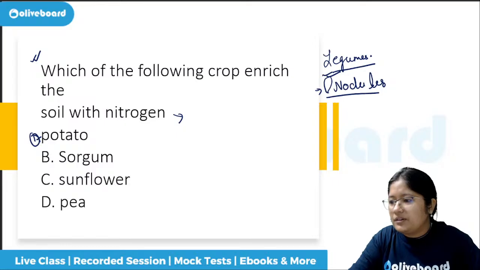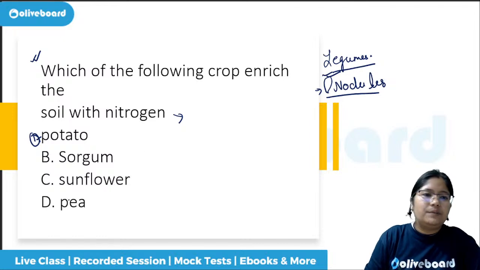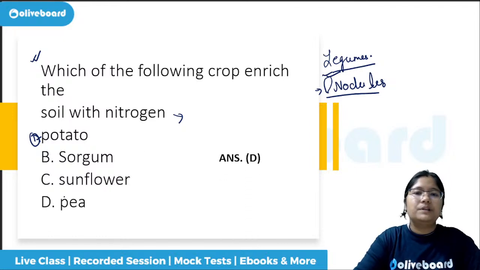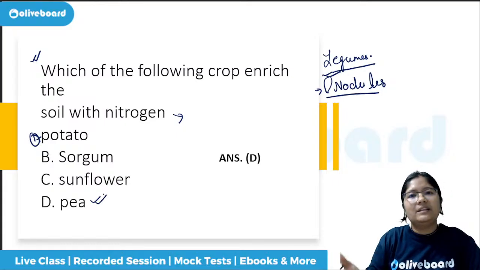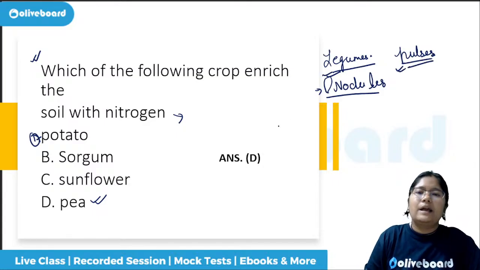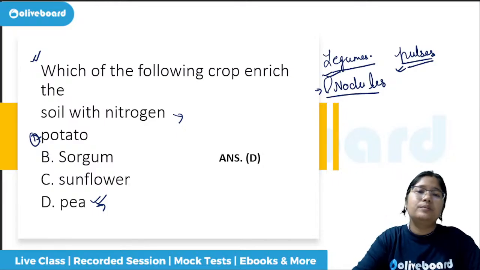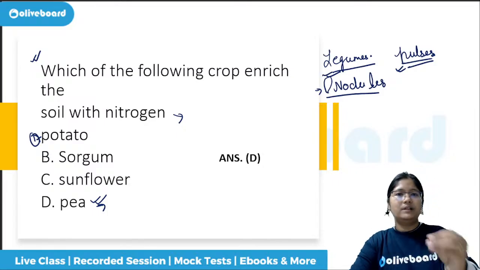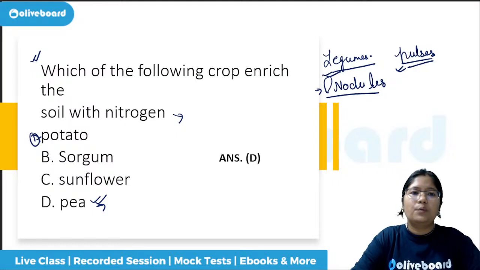All right, the correct answer to this question will be option number D, which is pea. If pea is not there, then any other pulses, like dal, etc., that is also the correct answer. And this one also you can use in the dried form. So that is a hint that you will be able to remember. You soak it in the water and then you can have the dried peas also. That is another way it is consumed.